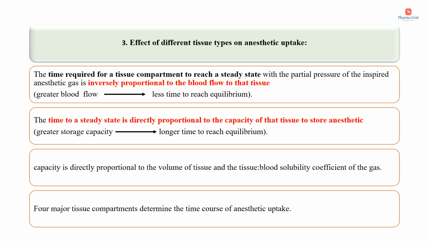So in short, the greater the blood flow, the less time to reach equilibrium. Then the time to a steady state is directly proportional to the capacity of that tissue to store anesthetic. In short, the greater the storage capacity of the tissue, the longer the time to reach equilibrium. The storage capacity is directly proportional to the volume of tissue and the tissue blood solubility coefficient of the gas. Four major tissue compartments determine the time course of anesthetic uptake. The two important points are that the greater the blood flow, the lesser the time to reach equilibrium, and the greater the storage capacity of the tissue, the longer it takes to reach equilibrium.